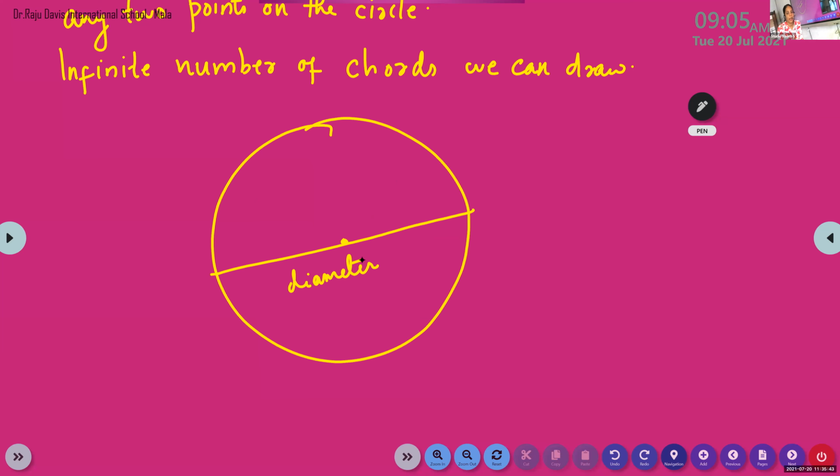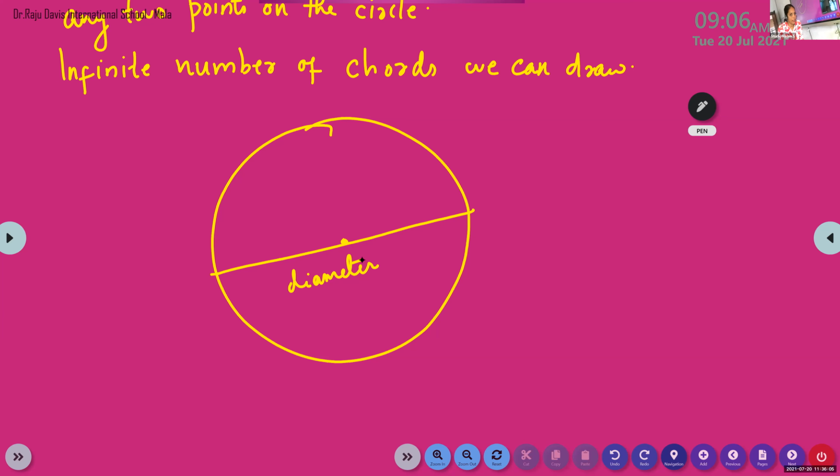Diameter is the chord which passes through the center. Clear, children? So what is the diameter? Diameter is the chord which passes through the center. So diameter is a chord, right? It is the largest chord, and it passes through the center.